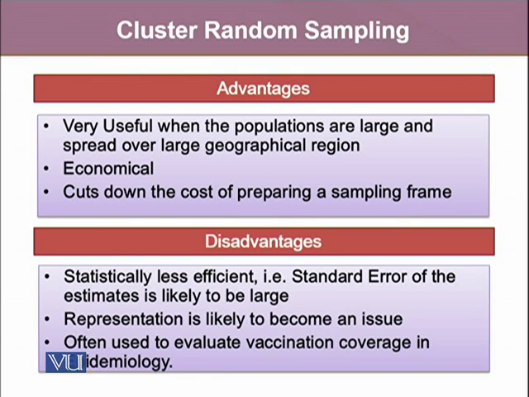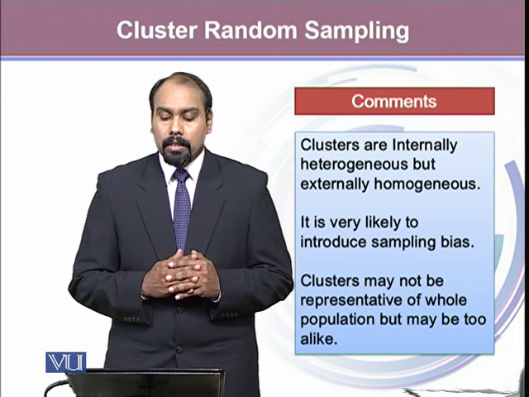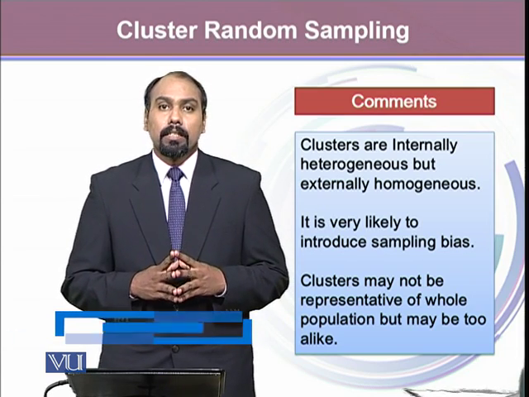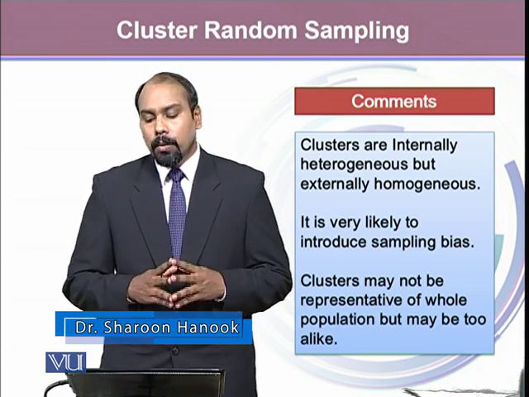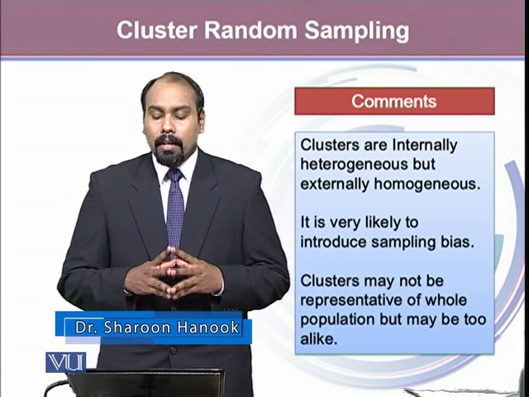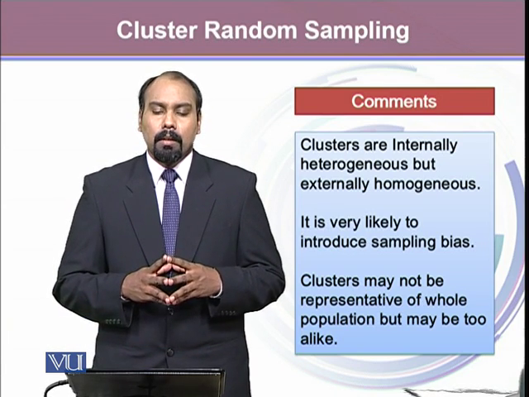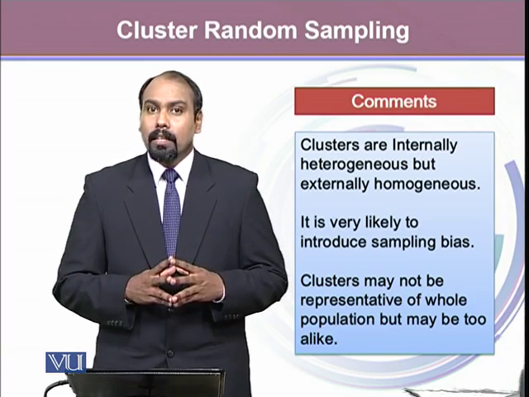Moreover, it's often used to evaluate vaccination coverage in epidemiology. Clusters are internally heterogeneous, but externally homogeneous. It is very likely to introduce sampling bias in that situation. Clusters may not be representative of the whole population, but may be too alike as well.